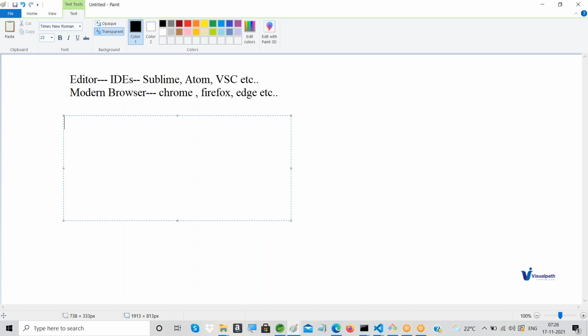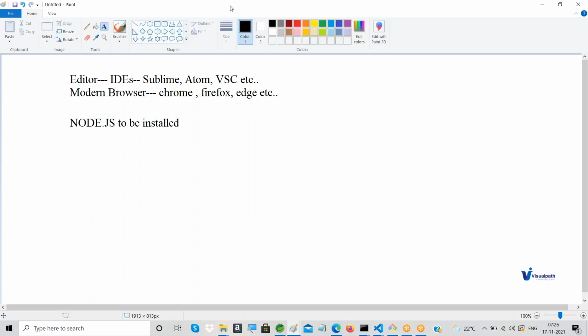But to run this at your computer level, at your machine level, at your PC level, you require a runtime environment for that. So that is the reason in your computer, Node.js should be installed. Along with Node.js, npm also has to be installed. But the moment you install Node.js, npm will also be installed at the same time. So how to install Node.js here?